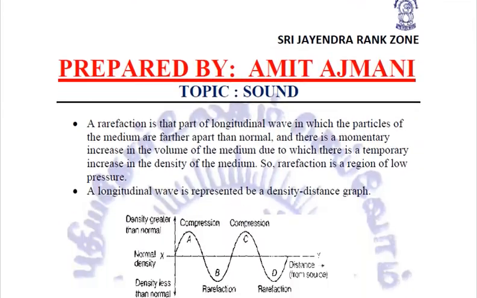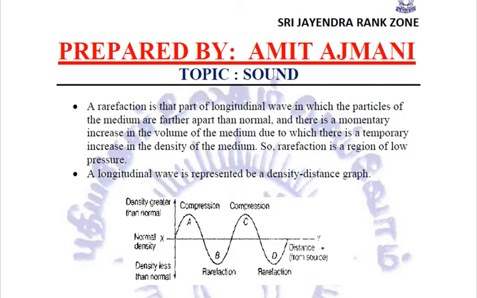Talking about rarefaction. Now what exactly is rarefaction? A rarefaction is that part of a longitudinal wave in which the particles of the medium are farther apart than normal, because of which there is a momentary increase in the volume of the medium, and hence there is a temporary decrease in the density of the medium.